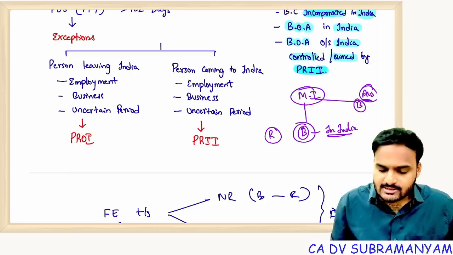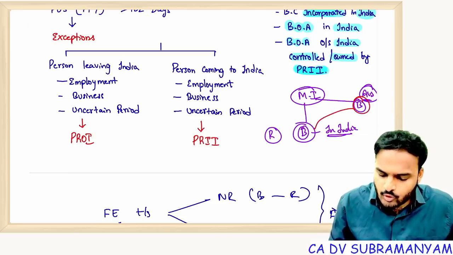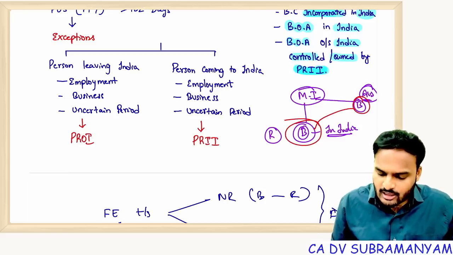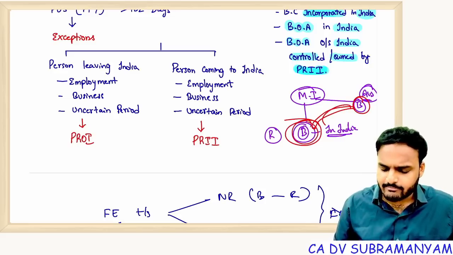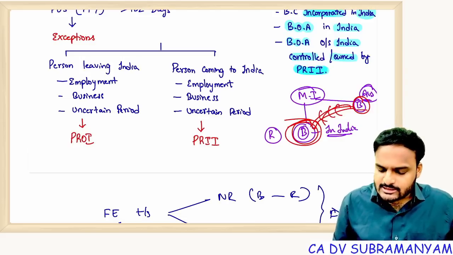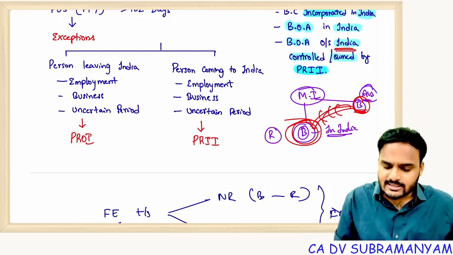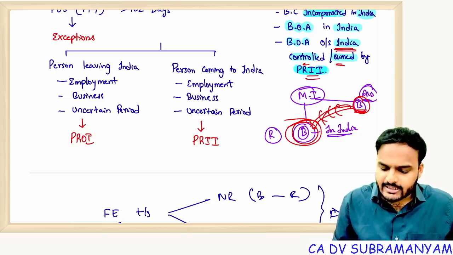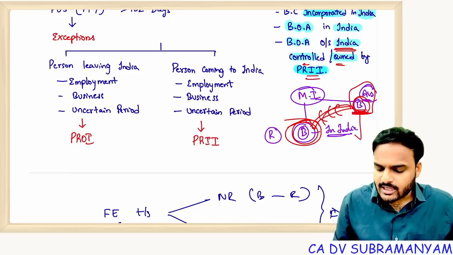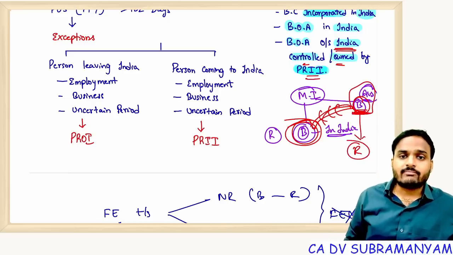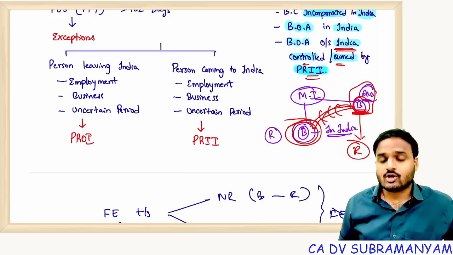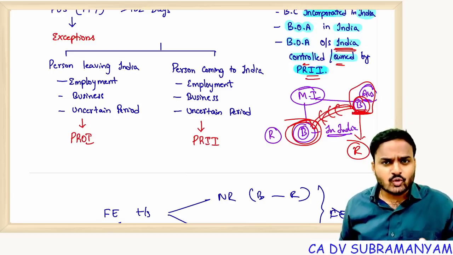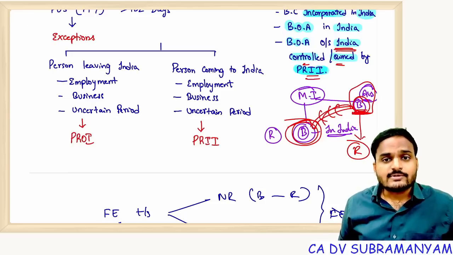But in case this branch is owned by the Indian branch or controlled by it, either owned, that means 100%, or funding is done by the Indian branch, or key decisions are taken by the Indian branch. Now, even though this branch is located outside India, since it is either owned or controlled by an Indian resident, the Australian branch of Microsoft Incorporation automatically becomes resident to India. Why? What is the logic? Because the branch located in Australia is controlled by or owned by the branch office located in India.